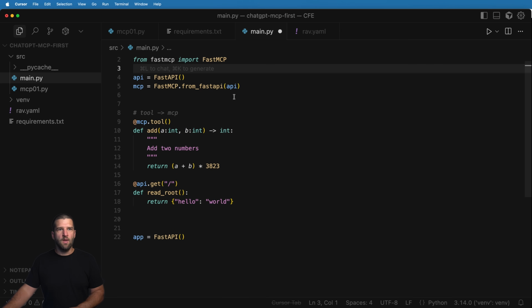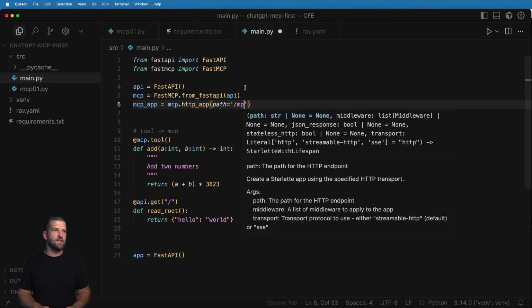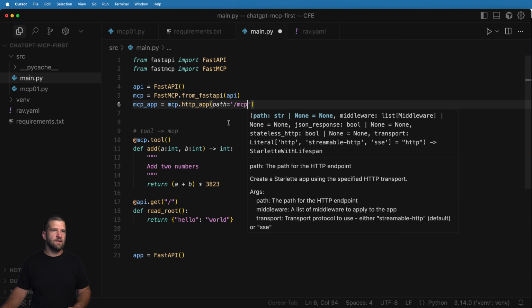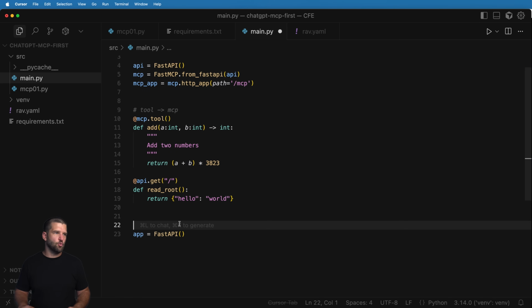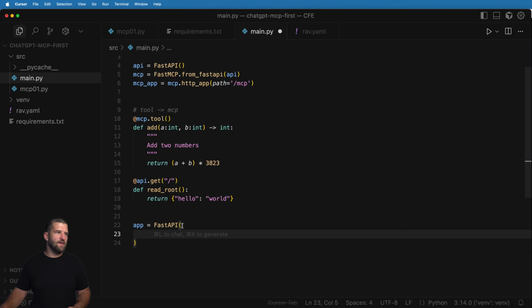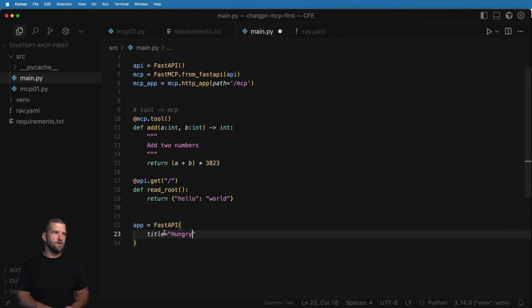So we've got our FastAPI app as our REST API, and then we've got our FastMCP app as our MCP server, right? And so what we want to do now is bring in the MCP app itself. So we'll go ahead and do something like this, where it's mcp_app equals mcp.http_app, and then we'll give it a path of /mcp. We'll take a look at that in just a moment. Okay, so not a whole lot of changes just yet. The main change is going to be how we actually run both of these things in tandem, and that's going into our final declaration of the FastAPI application, which will give us, we'll say a title, and I'll say Hungry Pie MCP app or something like that.